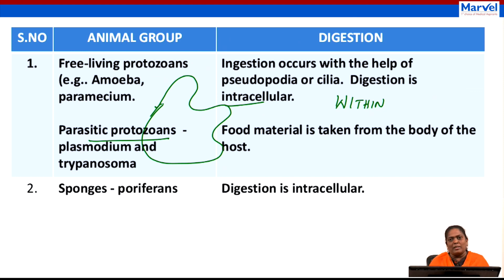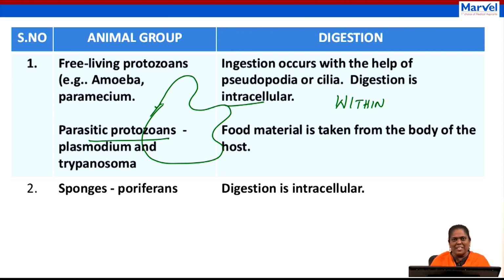So the parasite takes the food directly from the host, so it doesn't require any digestive system. Then the next one is sponges. Can you just give me one example for sponges? Any idea?